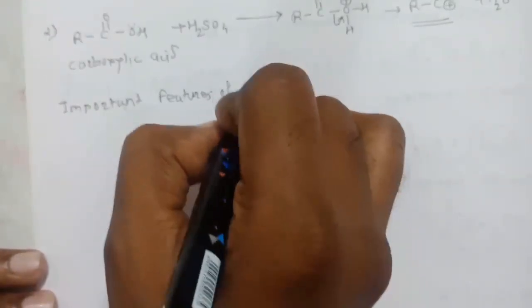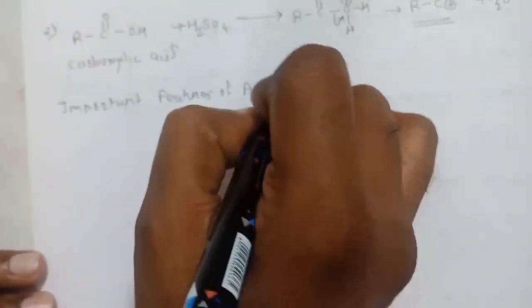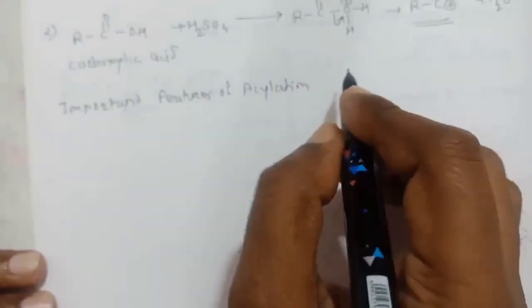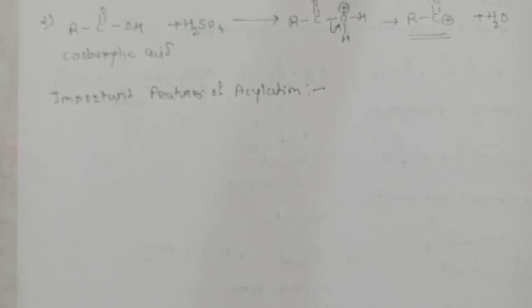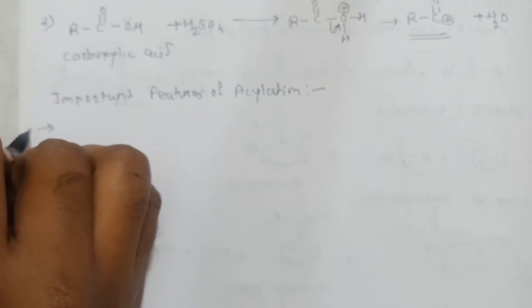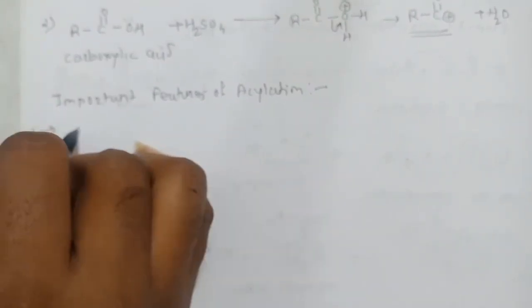Important features of acylation reaction. This type of reaction is called an acylation reaction, particularly Friedel-Crafts acylation reaction. So what are the important features of this reaction? The first important feature is that there is no polyacylation.